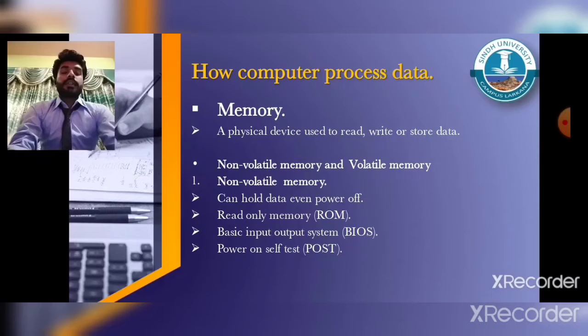The third subtopic is memory. Memory is a physical device that is used to read, write or store data or information while it is being used. There are two types of memory: permanent memory and non-permanent memory. The permanent memory can hold data even if the system is off. This type of memory is called non-volatile. And the second is non-permanent memory that can lose its content when the computer is turned off, and this type of memory is called volatile memory.